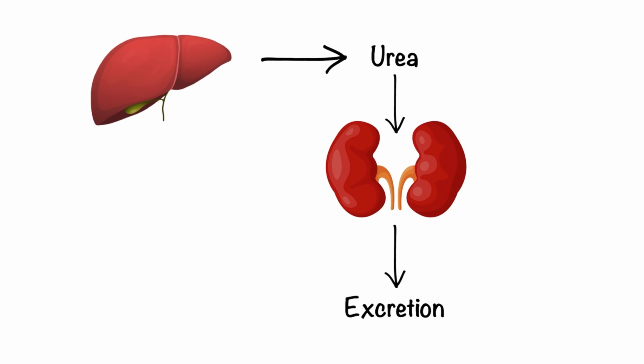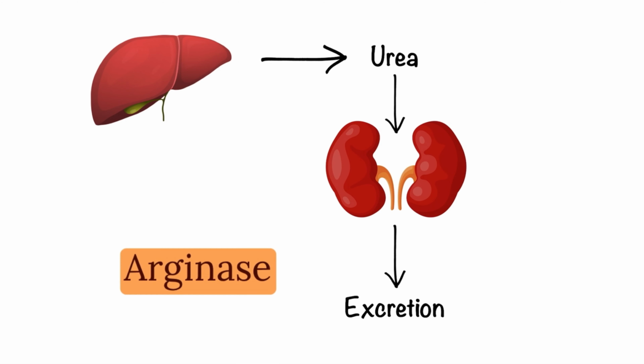The principal excretory organ of the human body is a pair of kidneys, and the principal excretory product is urea. But urea is not produced in the kidney. It is produced exclusively in the liver because arginase, an important enzyme required for production of urea, is present only in the liver. Urea is produced by the urea cycle.